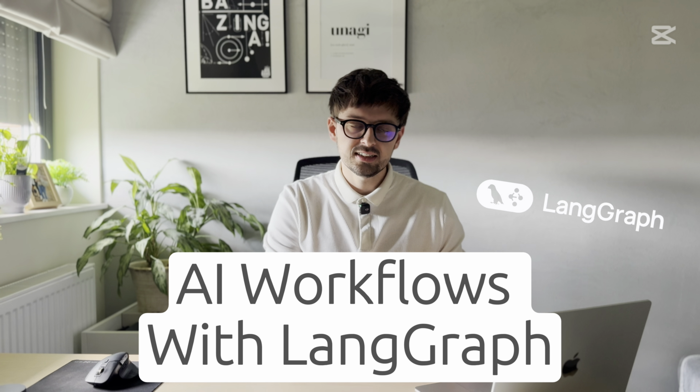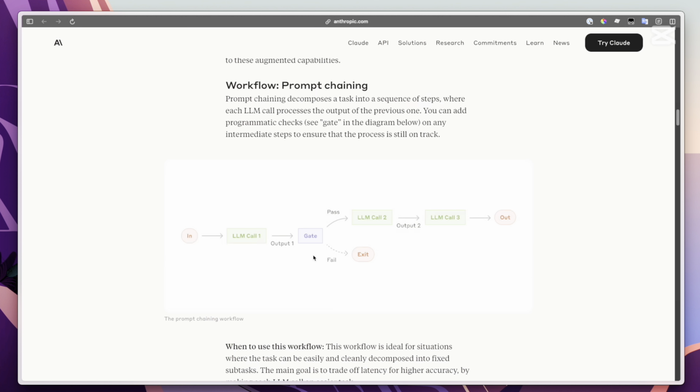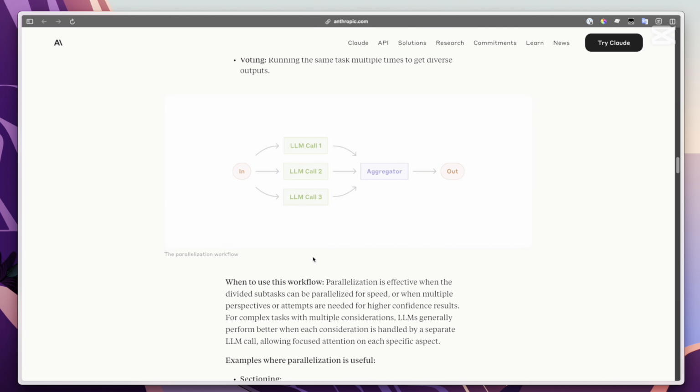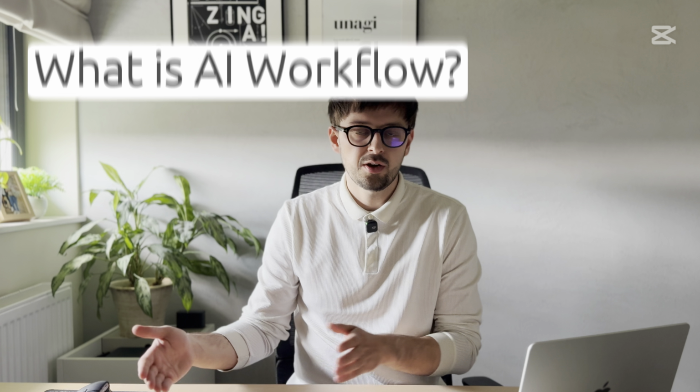Welcome to AI Workflows with LangGraph. It's a series that is inspired by Anthropic blog post called Building Effective Agents. And the goal for this series is to build real-life automations using the patterns that are proposed by Anthropic. But first, let's answer the question, what is AI Workflow?